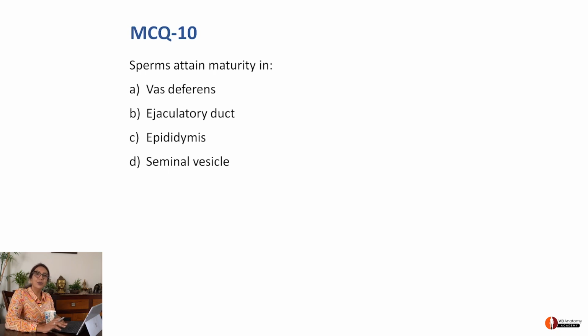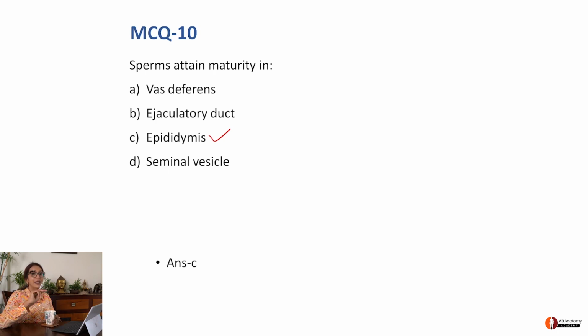Next, sperms attain maturity in... Now here I want to tell you something. A lot of discussion has been going on about when and how sperms achieve maturity, but the general consensus is that it is in the epididymis. You will find a lot of different answers, but as of now, in MCQs it is expected that you write epididymis, although each of these options provides its own level of maturity to a sperm. So here the answer is C.